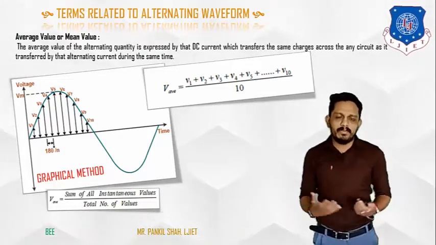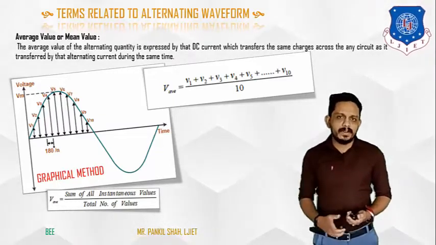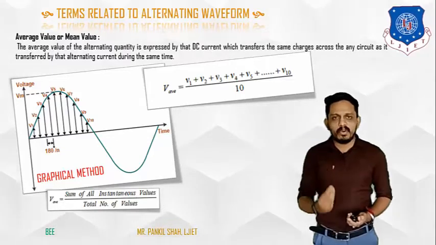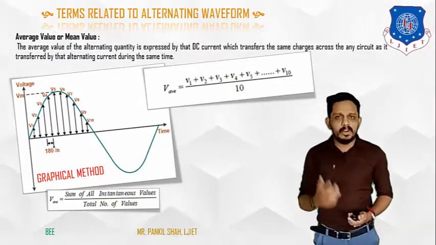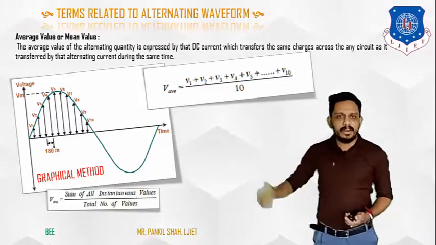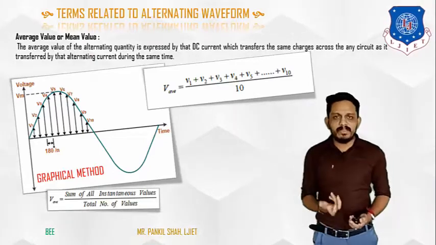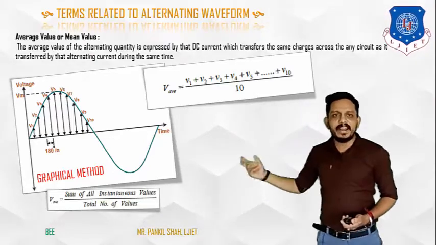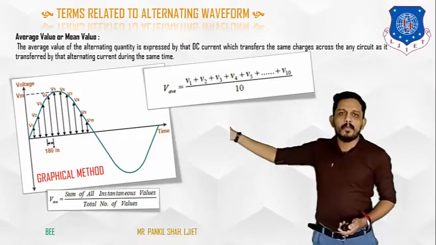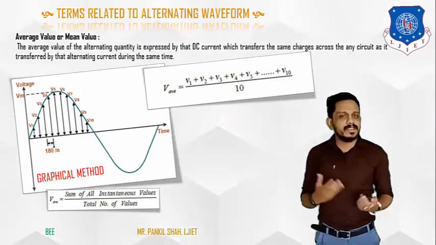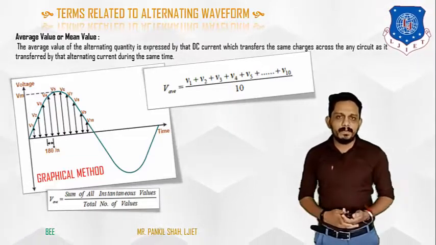Because every value we take in the positive direction has the same value in the negative direction, just like the maximum value in the positive direction has the same magnitude in the negative direction. So if we add all the values from 0 to 2 pi, it becomes 0. So we cannot find the average value for one complete cycle.